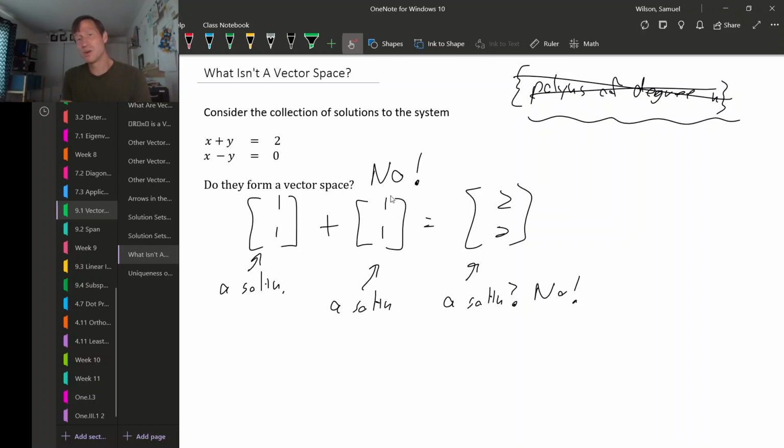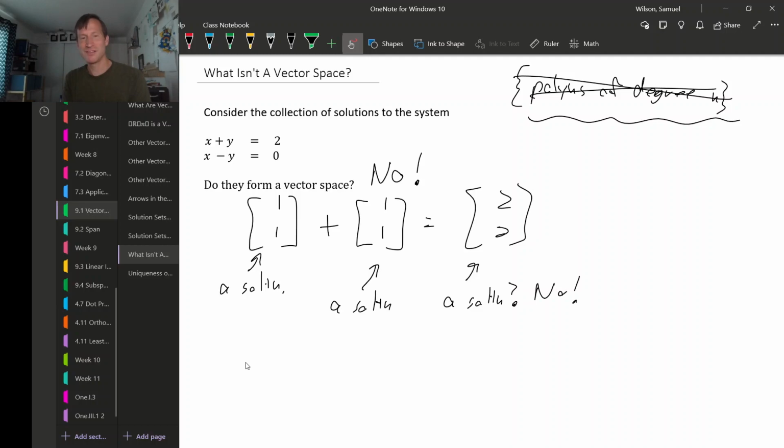Of course, you could wonder in general, are there any non-homogeneous equations where the solutions form a vector space? And the answer is no. You can see that if you have a non-zero solution, right?